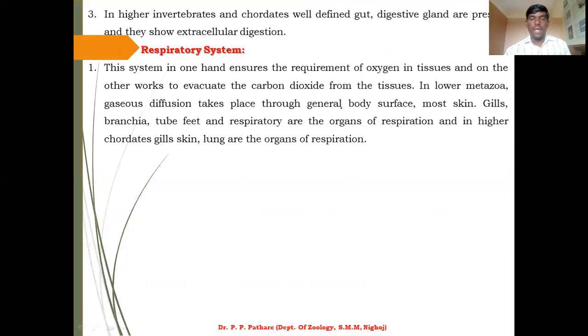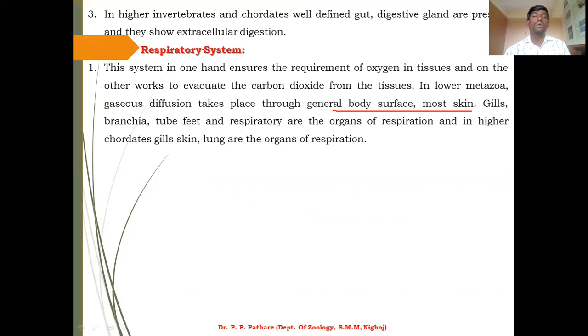It differs from animal to animal, or species to species. For example, most amphibians generally use the body surface or moist skin for respiration, or exchange of oxygen. Gills and branchiae are useful in aquatic animals for the exchange of oxygen. And higher chordate animals show gills and lungs for respiration.